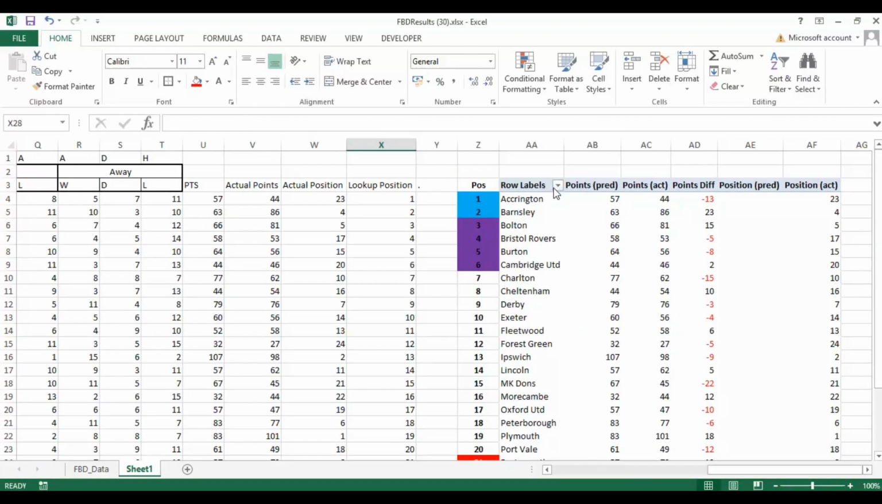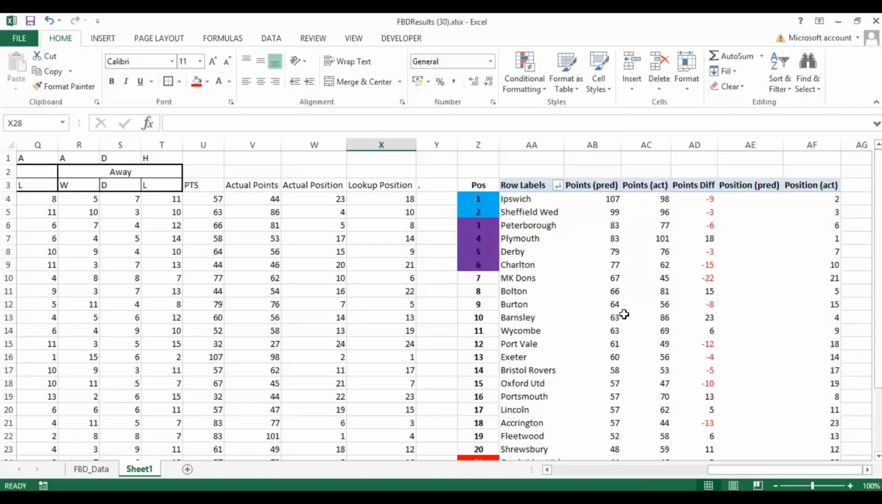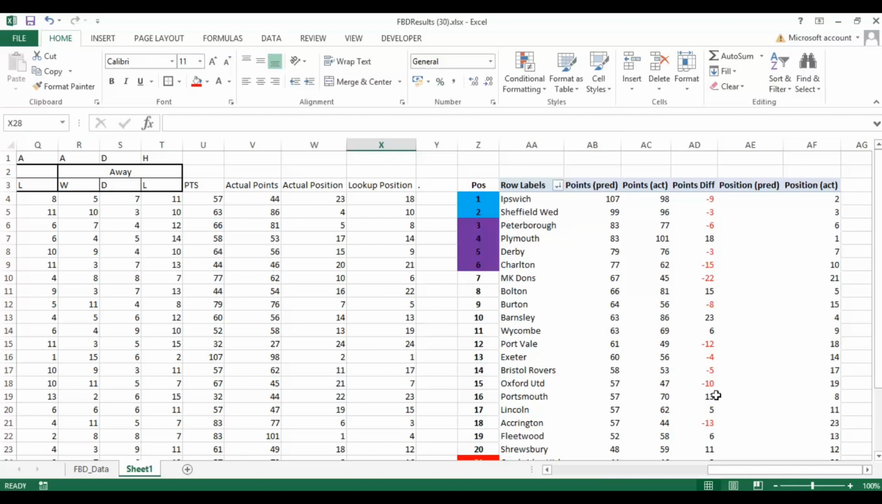But if we sort this by predicted points, or sort options descending by predicted points, this gives us our predicted league table position. Okay, so you can see here Ipswich at the top with 107 predicted points actually achieved 98, and then we have Sheffield Wednesday, Peterborough, Plymouth all the way through. So you can see here that straight away, the teams that have performed better than expected: Plymouth, Bolton, Barnsley, Portsmouth, all the way down in terms of points, that is.